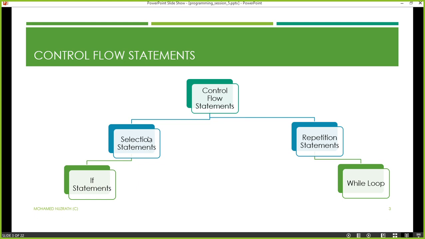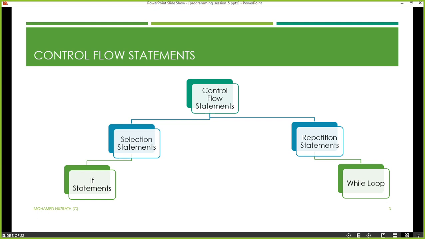So one is called selection statements. The other one is called repetition statements. The basic difference between these two is that repetition statements will do one or more tasks, or one or more instructions, most often again and again and again. Based on the condition, it will keep on doing the task and keep on continuing. That is the type called repetition statements.